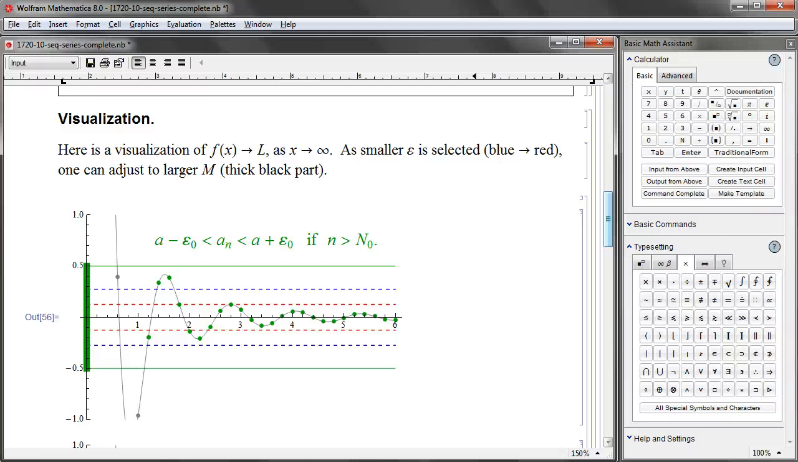As you can see, we have some gray dots on the left hand side, but after a while we have a bunch of green dots within this band, which means this condition, a_n is between a minus epsilon_0 and a plus epsilon_0, or the distance between a_n and a is less than epsilon, is going to be satisfied. That's for epsilon_0 about 0.5 in this particular example. So not so stringent an epsilon condition, so not really large capital N_0.